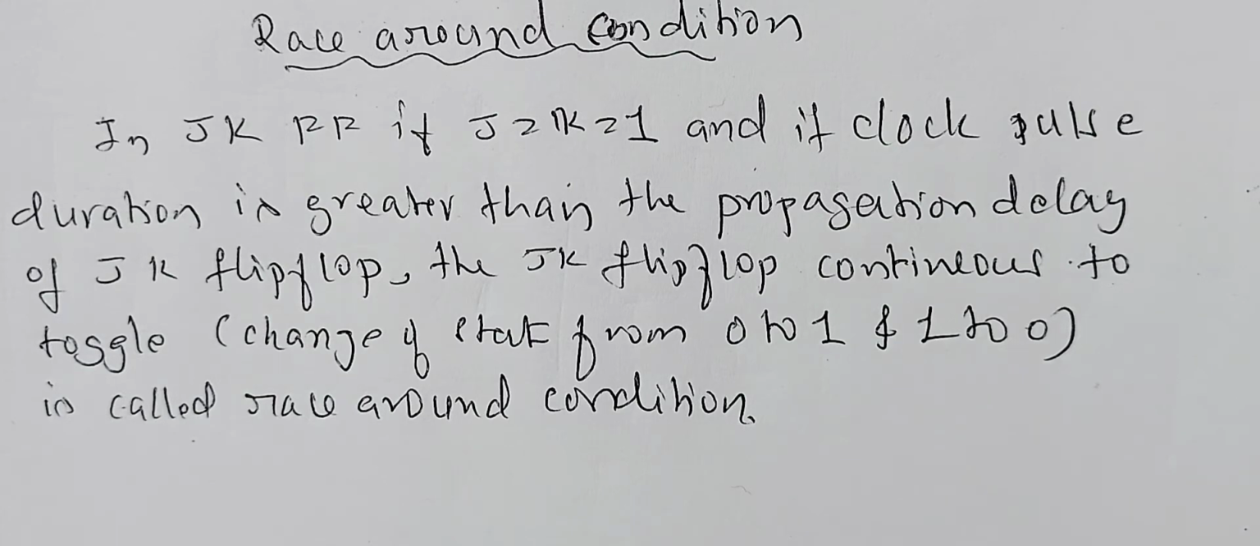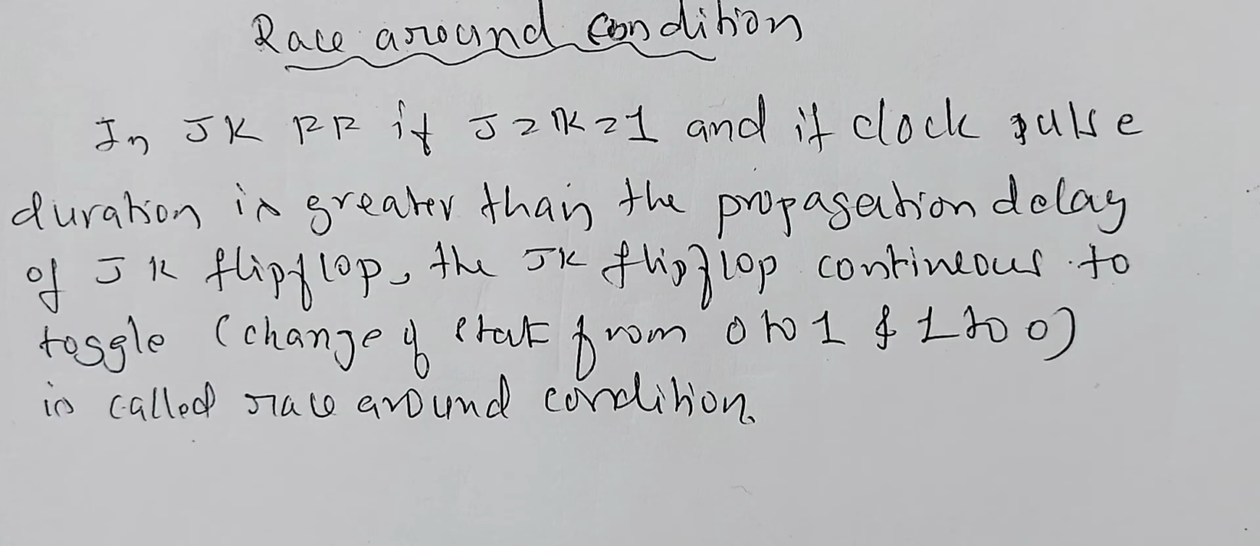A continuous change of output state from 1 to 0, 0 to 1 with a period equal to the period of the input clock pulse is called race around condition. This race around condition changes its state continuously within a fraction of time, and therefore the output cannot be measured. So to remove this race around condition, another type of flip-flop known as the master-slave JK flip-flop is used. We will discuss it now.